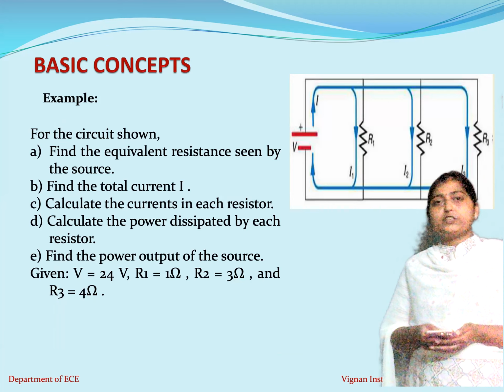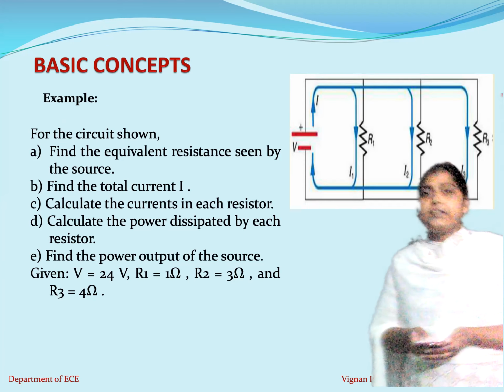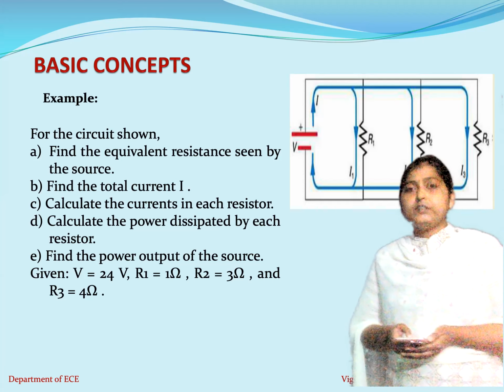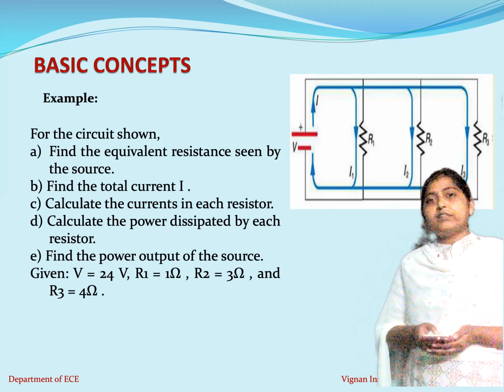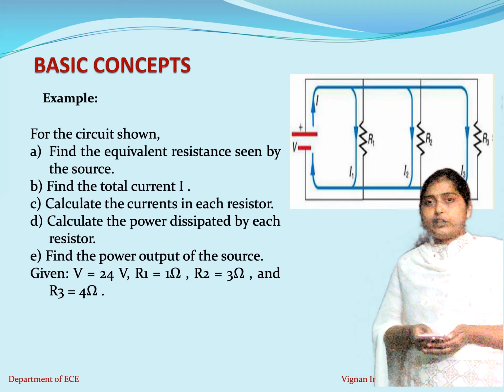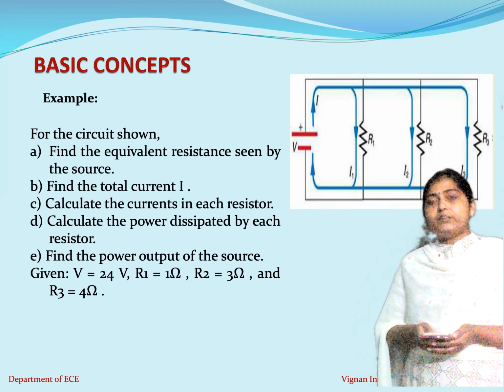What is the first one that we'll discuss now? Find the equivalent resistance seen by the source. For that, first you need to identify whether the given resistors are connected in series or parallel combination. If I look at the circuit diagram here, R1, R2 and R3 are connected in parallel.